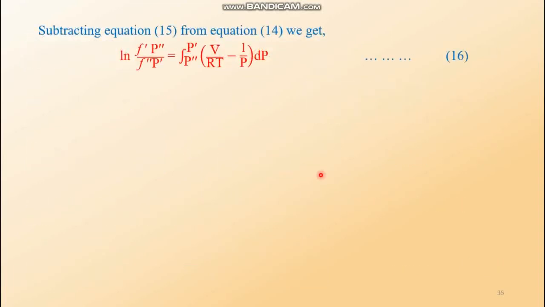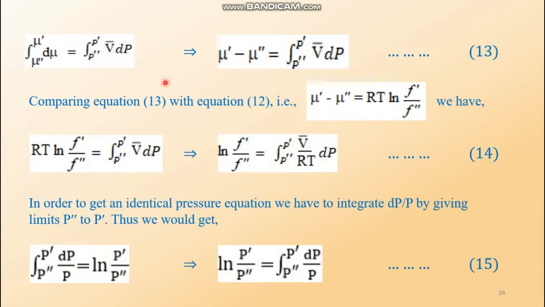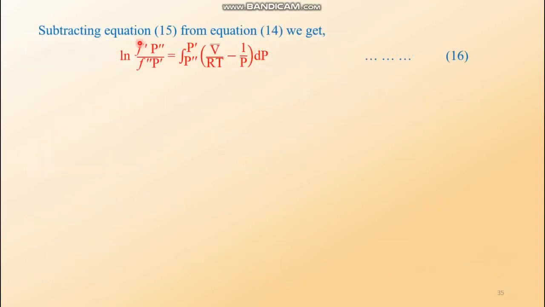These two right hand sides of equation 14 and 15 are not the same. How can that be the same? The left hand sides are not the same. We have to combine them. Just subtract. The subtraction of ln f prime by f double prime minus ln p prime by p double prime gives ln f prime p double prime over f double prime p prime. So this is the combined form of the equation, and on the right hand side the two terms are simply shown as a subtraction and dp is taken as common. Thus we get equation number 16.